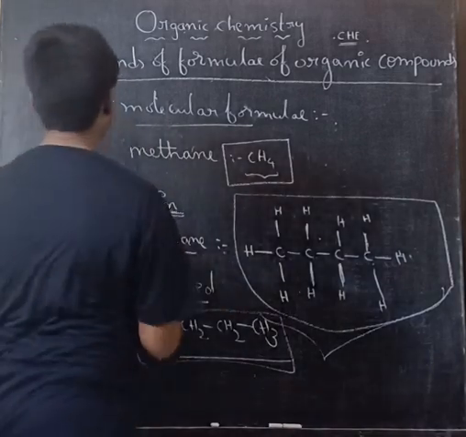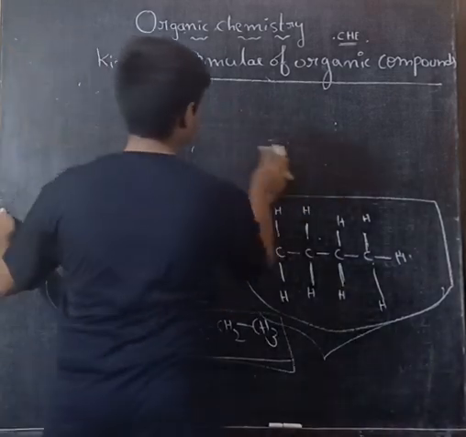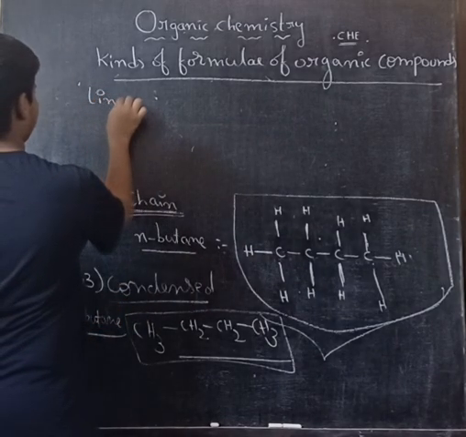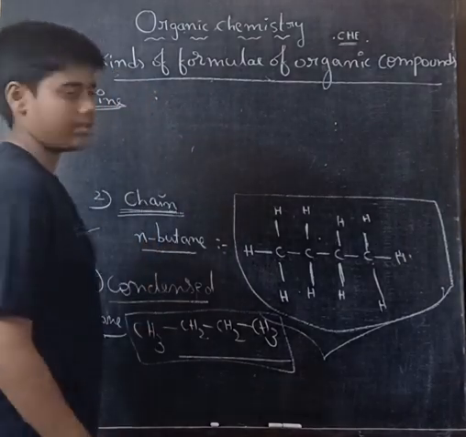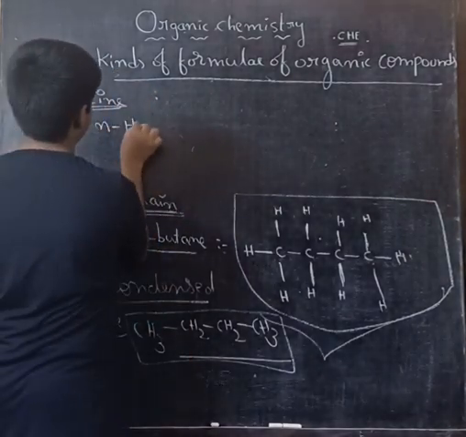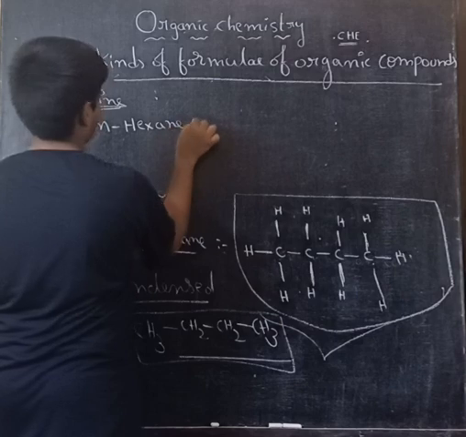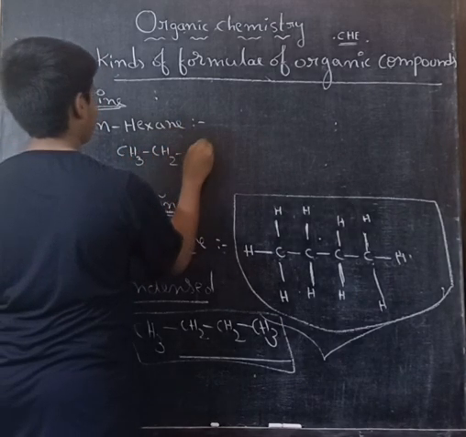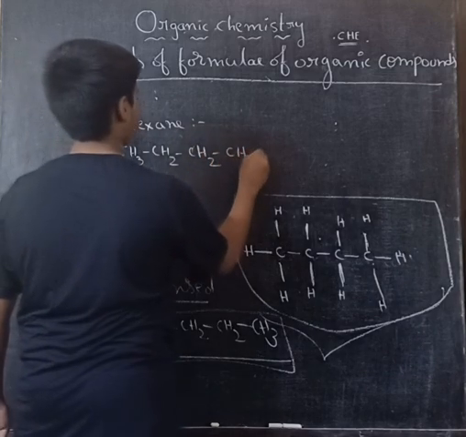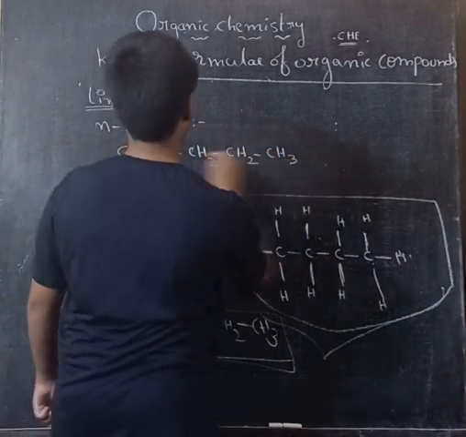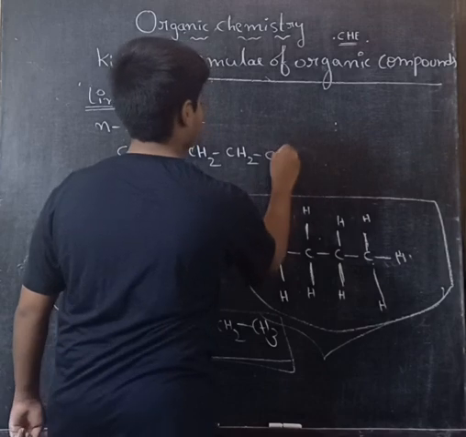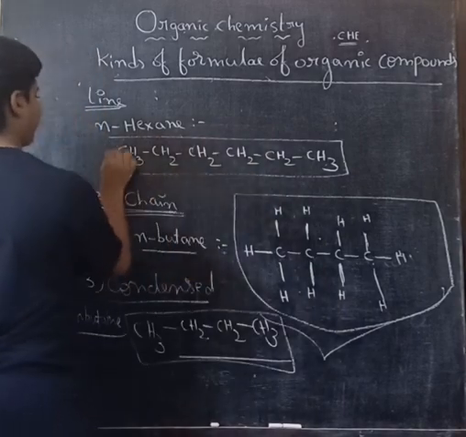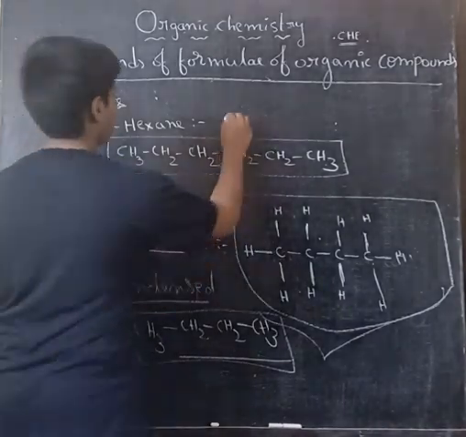And the fourth one, line representation. Here, if I take N-hexane, the condensed form is CH3, CH2, CH2, CH2, CH2, CH3. Line representation means like this.